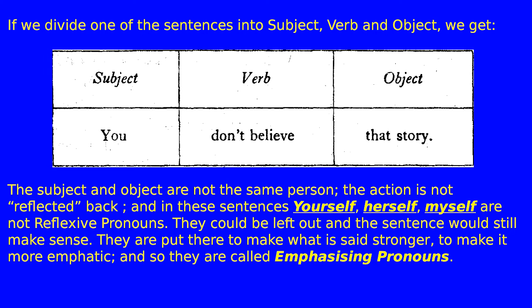If we divide one of the sentences into subject, verb and object, we get: You don't believe that story. The subject and object are not the same person. The action is not reflected back, and in these sentences yourself, herself, myself are not reflexive pronouns. They could be left out and the sentence would still make sense. They are put there to make what is said stronger, to make it more emphatic, and so they are called emphasizing pronouns.